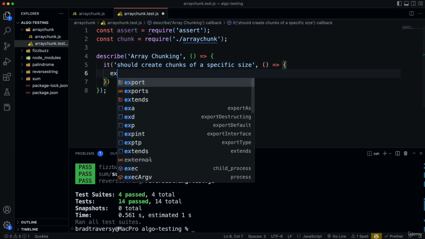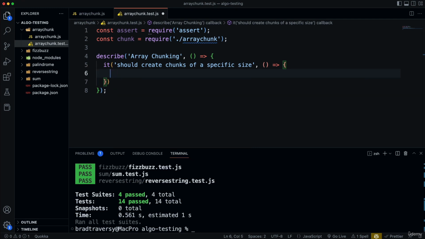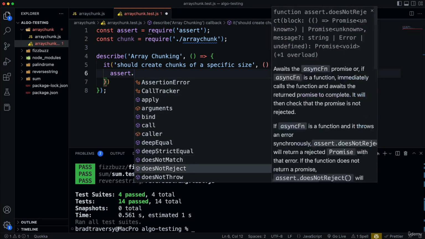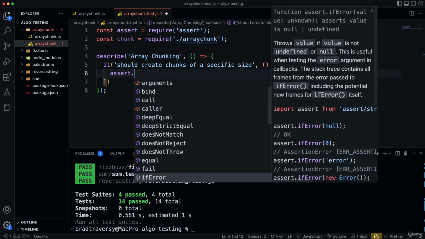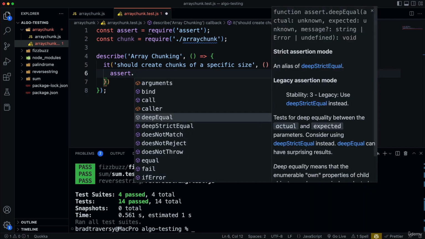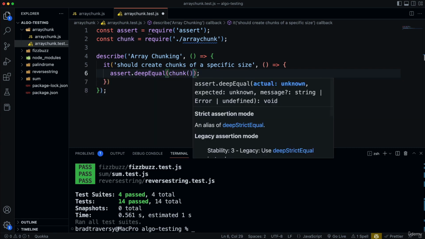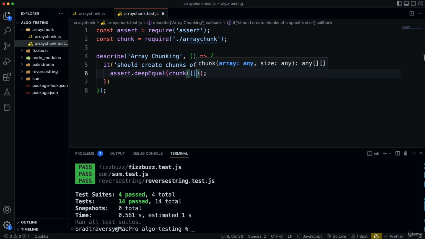Okay, now instead of doing expects like we have been doing, we're going to say assert and then dot, and you'll see there's a whole bunch of different methods here. So deepEqual, deepStrictEqual, doesNotMatch, doesNotReject. We're going to use deepEqual. And we want to pass in here our function, which is going to be called chunk. That takes in an array. So the array I'm going to pass in is just 1 through 4. Now chunk is going to take in a second argument of the number of elements that I want in each chunk, which I'm going to say 2 for this one.